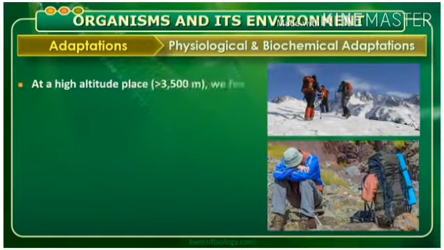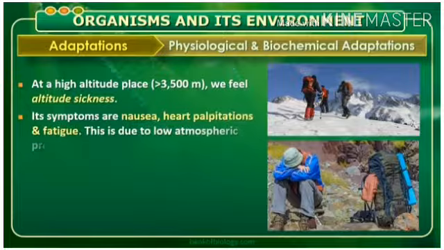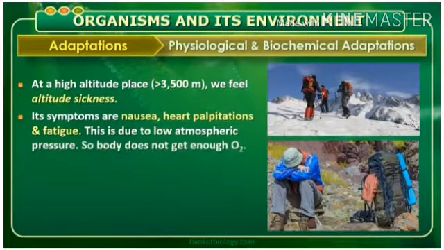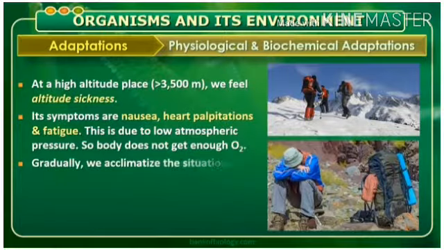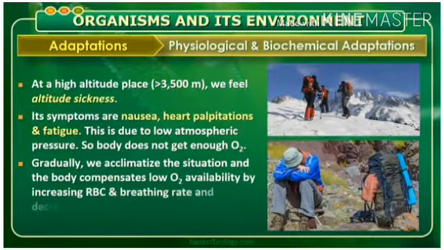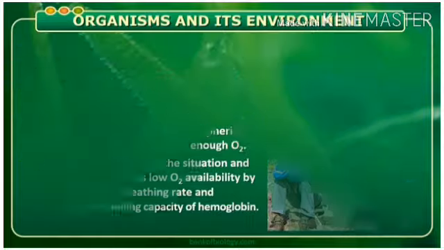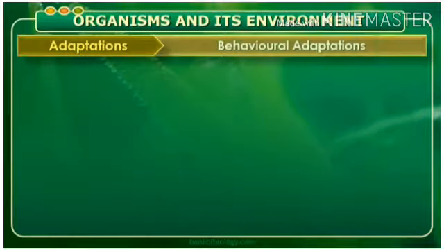At a high altitude place which is above 3500 meters, we feel altitude sickness. Its symptoms are nausea, heart palpitations and fatigue. This is due to the low atmospheric pressure, so our body does not get enough oxygen. Gradually, we acclimatize to the situation and the body compensates for low oxygen availability by increasing the number of RBCs and breathing rate and decreasing the binding capacity of hemoglobin.